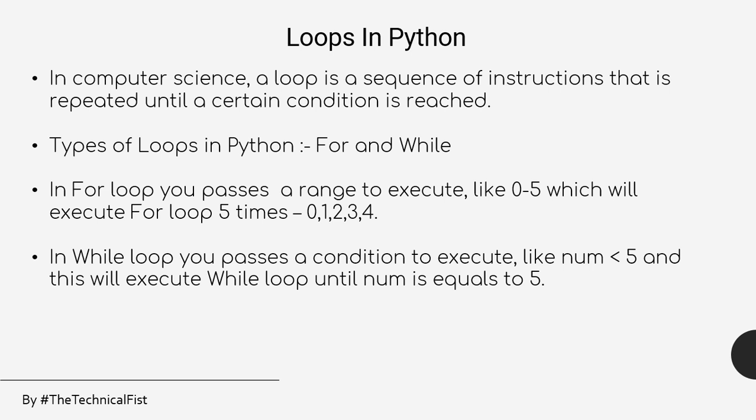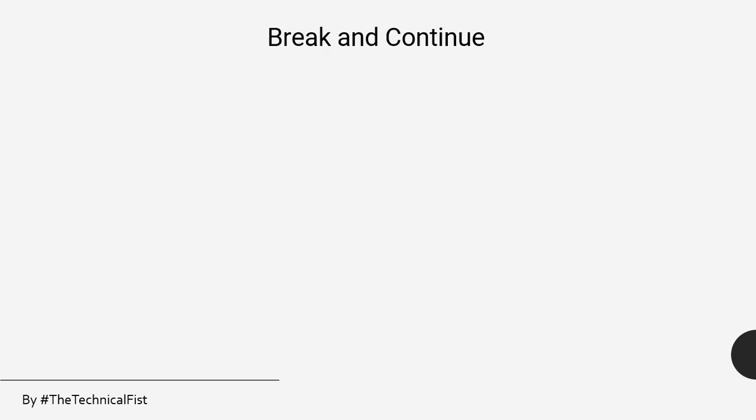So that raises another issue in front of you. You have to make sure that the number becomes 5 or more than that. So this is about for loop and while loop in Python. Python has only two types of loop, and there are a couple more things, like the break and continue statements, that we are going to study in this series.